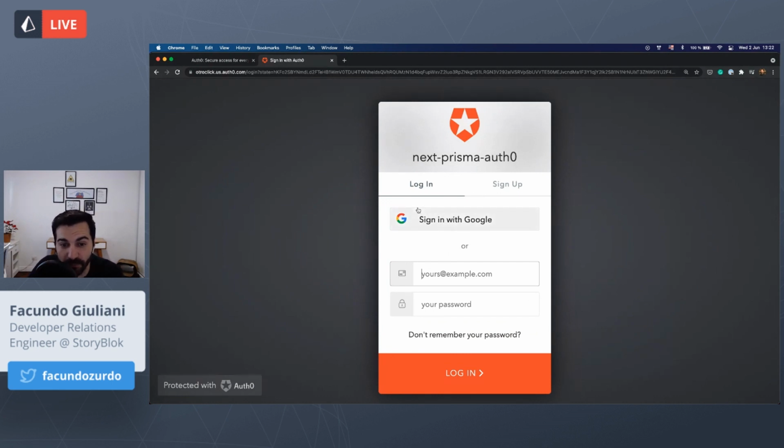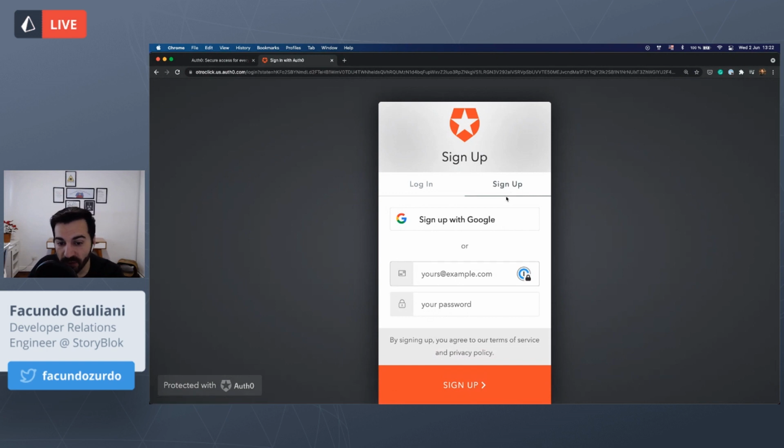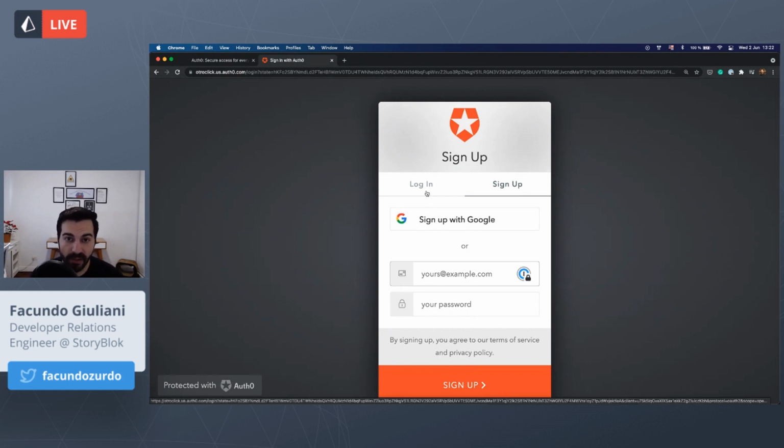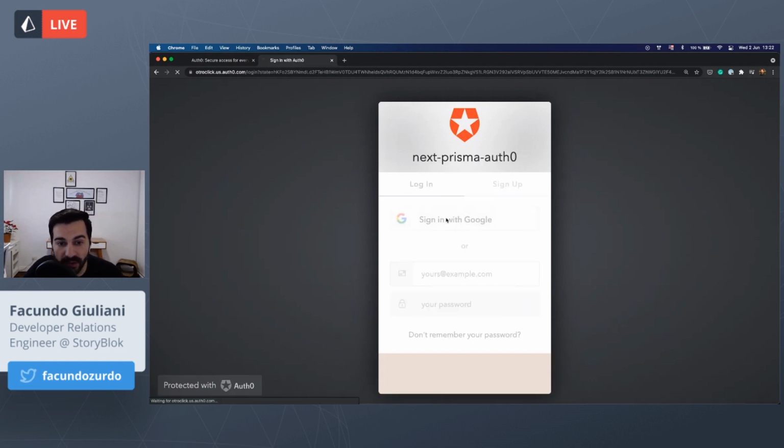So this is the login box. You can put the user and your password. You can create a new account if you don't have one. All of this is provided by Auth0. I didn't have to create or program this page. It's all provided by Auth0, even though I can create my custom login page, but that's something that if you want to research and investigate, you are invited to do that. This is a simple example that I want to show. But I will log in using a Google account that I already have.